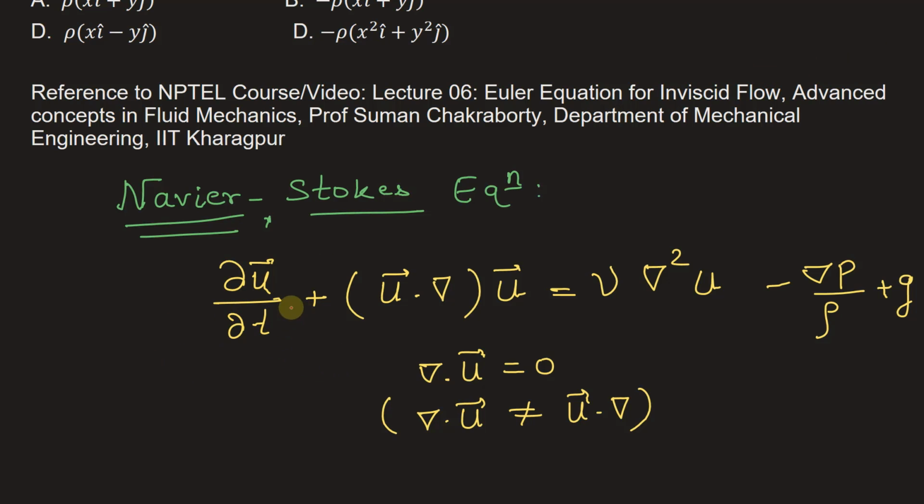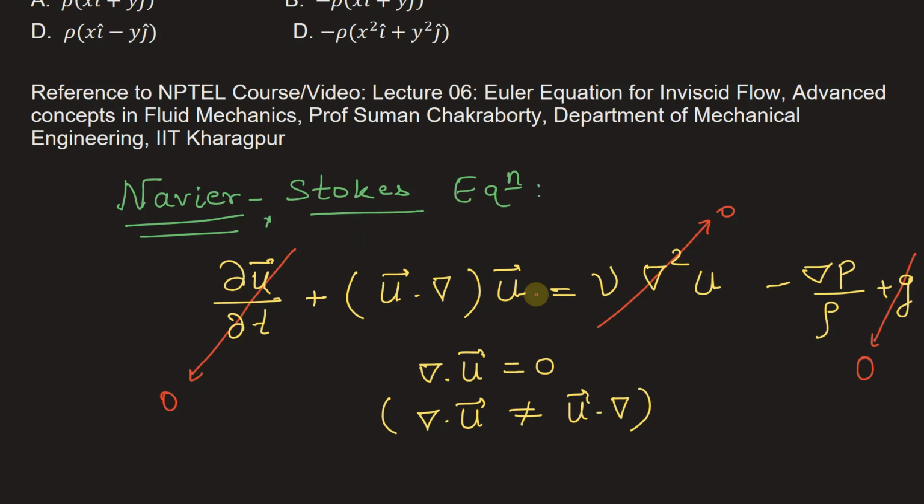Now in the problem it is not mentioned that the flow is unsteady, so we will consider the flow to be steady and this term will become 0. Also it's a non-viscous flow, that means the kinematic viscosity will be 0, hence this term will also go to 0. Also in the problem it's not said that we have to consider the effect of gravity, so we will neglect the gravitational term and write it as 0.